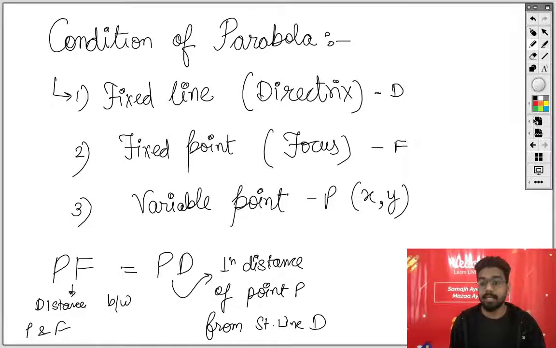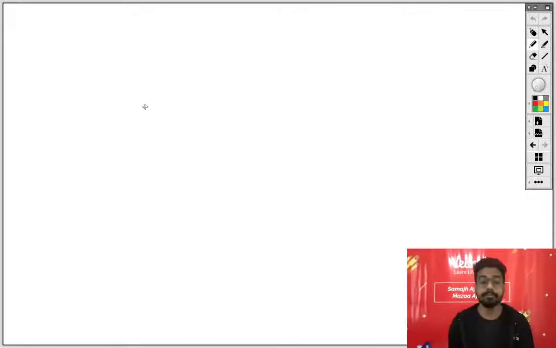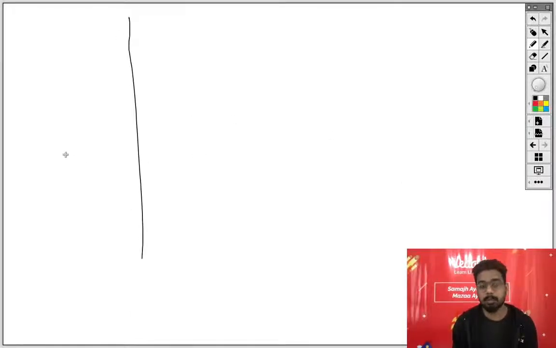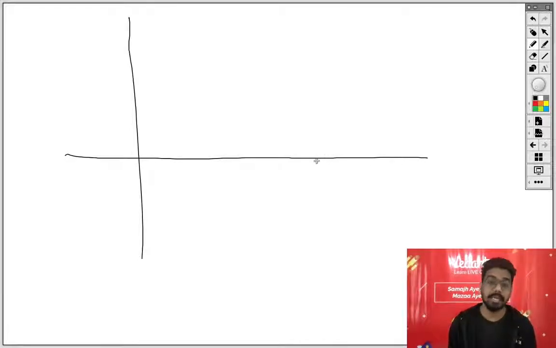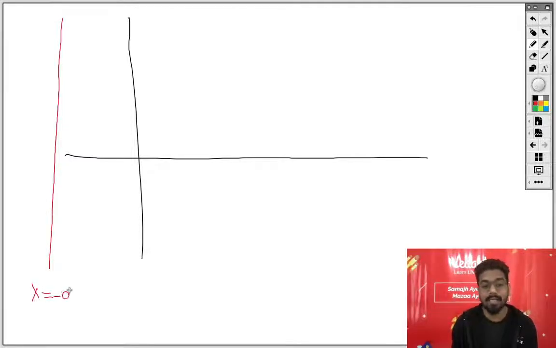Now this is the condition, and let me draw this particular thing. There is one more thing, which is the axis of the parabola, that we will discuss later. As of now, what do we have? A straight line, a line which is the directrix, and in the standard form we will assume it as x equals minus a. This is the equation of a directrix. Guys, whenever we draw a line perpendicular to the x-axis or parallel to the y-axis, we will have it in the form of x equals some constant number, because throughout this line x will remain constant.